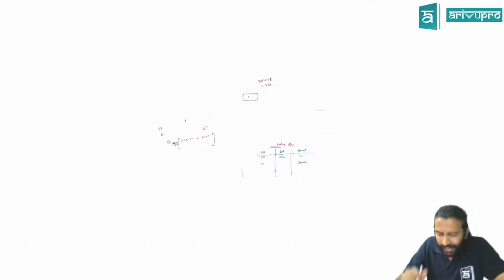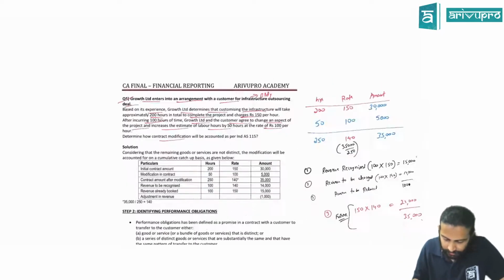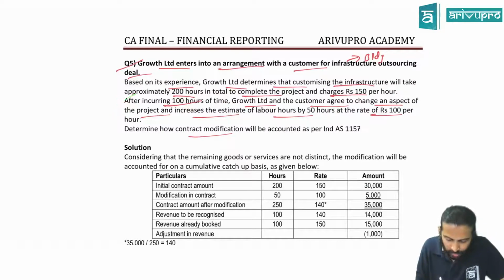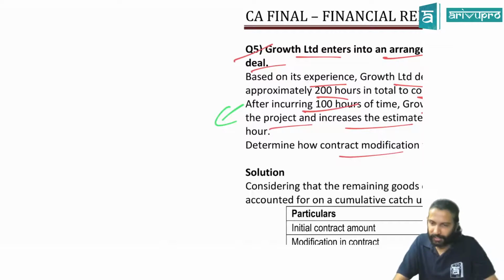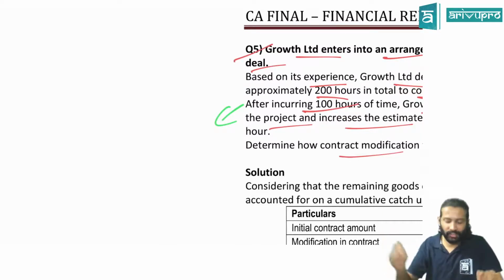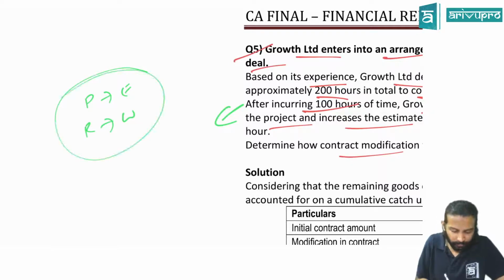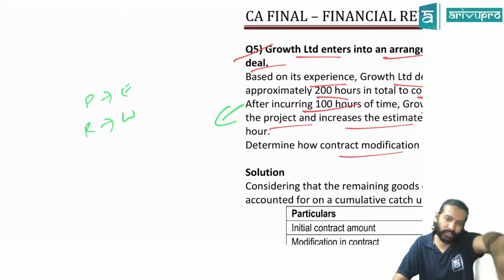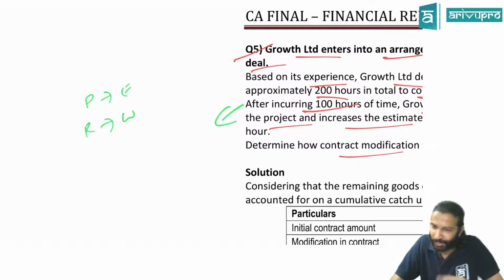You're doing a modification of a building. Yes or no? You're just modifying the building. Let's say there was a pantry on the east side and a restroom on the west side of this building. Due to a Vastu problem, they told us to swap the sides. The Vastu consultant said the pantry should be only on the west side and the restroom only on the east side. Change it.